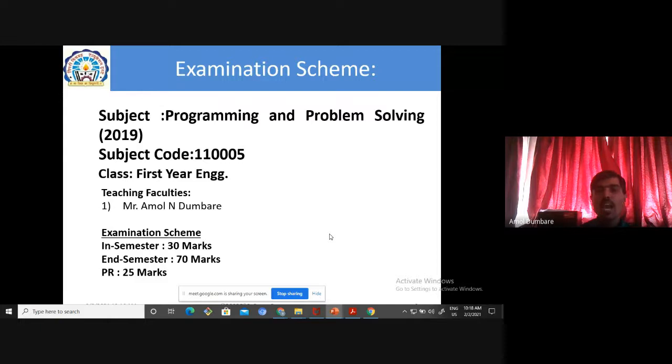And 25 marks practical will be there. You have to perform practicals in your lab sessions and make write-ups for those practicals, in one file or journal. In that you have to write all the theory write-ups regarding your programming, then also write the program and output of the specific program that you executed in a lab session. In total, 8 experiments you have to write in your lab manual. In execution, we can take more than 15 to 20 experiments, but in the file you have to write only 8 experiments. All of you getting the examination scheme?